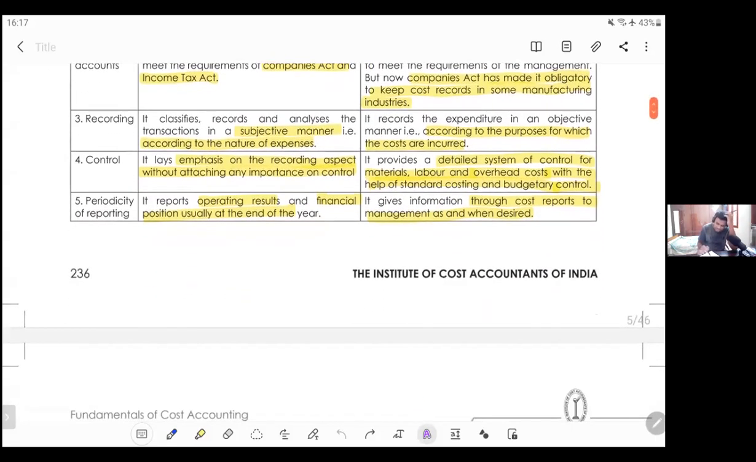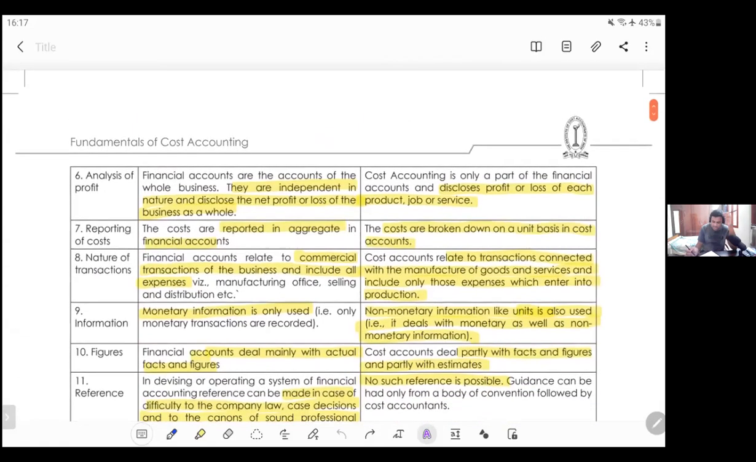Periodicity generally happens at the end of the year. Okay, it happens at the end of the year. Cost reports go to management as and when required. That is, throughout the year you have to maintain cost reports. Whenever the management asks, you have to go and submit it. Next, analysis of profit. They disclose only net profit or loss as a whole. Here they provide profit or loss for each product, job, and service.